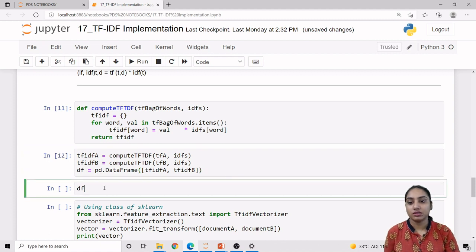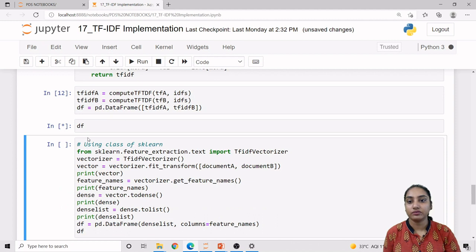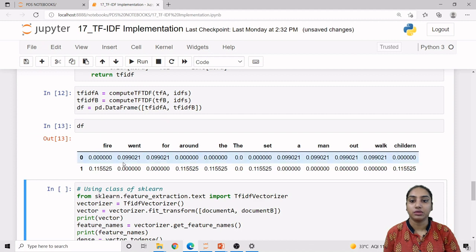So this is the data frame with the TF-IDF values of document A and document B for all the words available in it. We can see fire, wine, for, around, the, capital D, set, a, man, out, walk and children, all the words that are available in document A as well as document B, and this is the calculation or value of TF-IDF of all the words of all the documents as a matrix. So this is the output which we needed. Now, this is all fundamental using pandas itself, right?